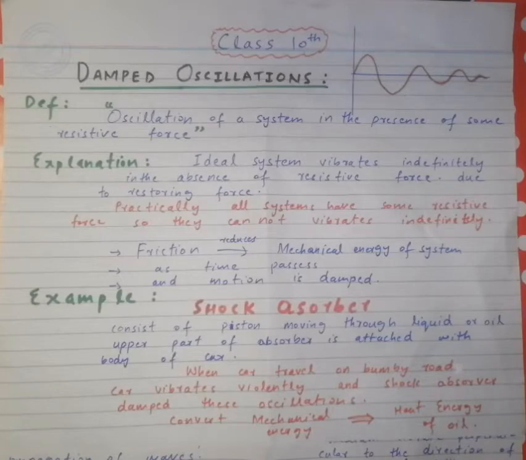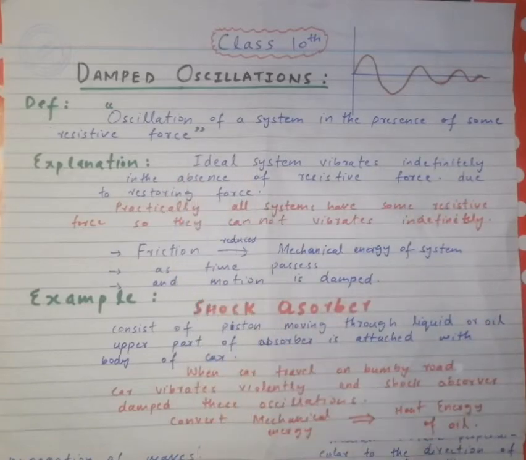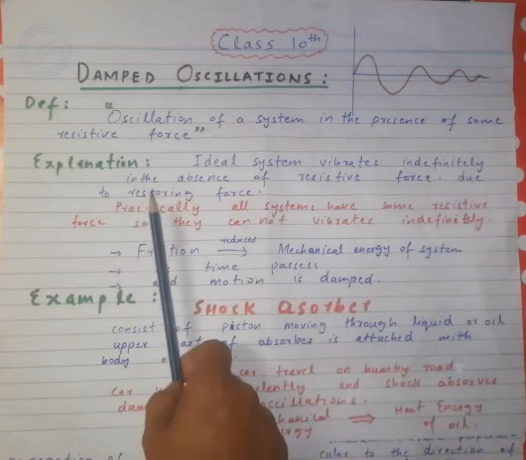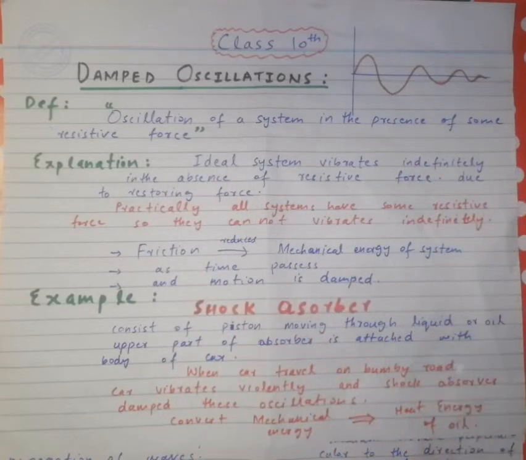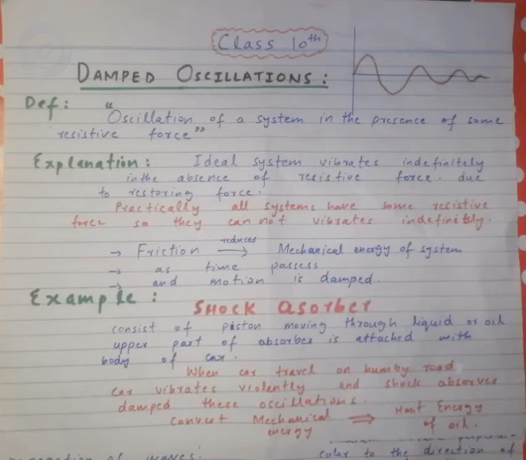You know that ideal systems are those which do not have any resistive force. Such systems oscillate indefinitely, for an infinite time interval, so they can never stop.